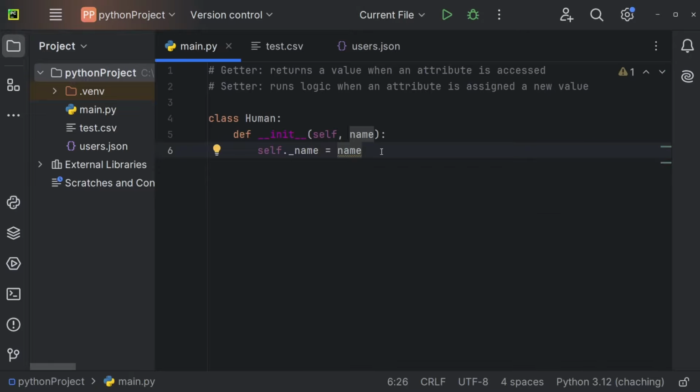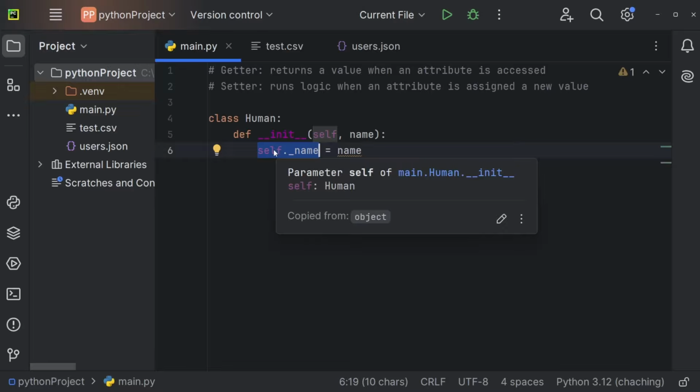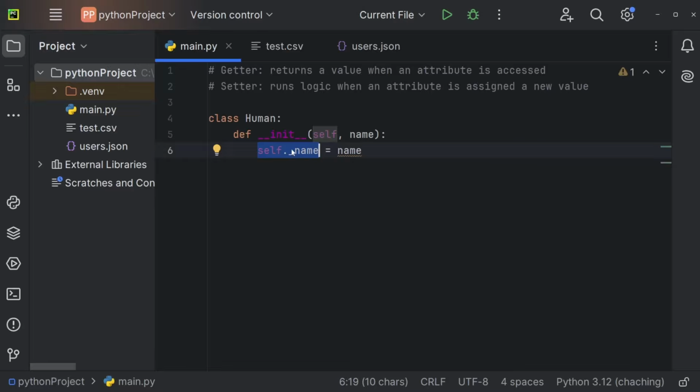But maybe we want to get access to the value from outside, or maybe we want to set the value from outside. And under those circumstances, you can use getters and setters. So the user should not directly access this property right here. But if we want to give the user the possibility to access this property, for example, we want to offer a getter and a setter. So a getter just returns the value when an attribute is accessed, and a setter obviously sets the value.